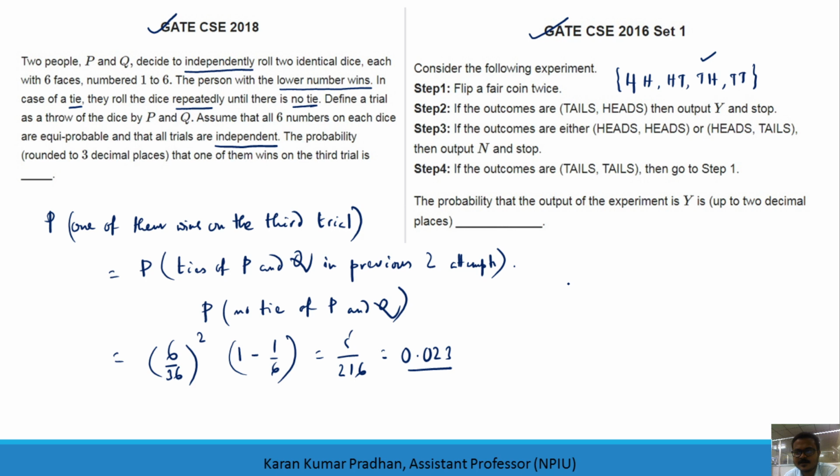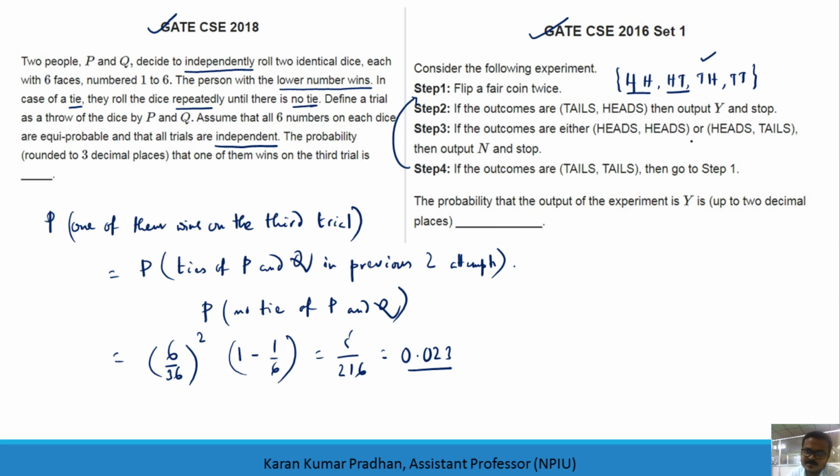Again, if I were a layman, the solution would be, look at this last line: the probability that the output of the experiment is Y is what? As a layman, I would directly say 1 by 4 or 0.25. But that will be wrong. Look at this question, step 3: if the outcomes are either heads heads or heads tails, the output will be N and you have to terminate the experiment. Then if the outcomes are tails and tails, go to step 1, and you have to flip the fair coin twice again.